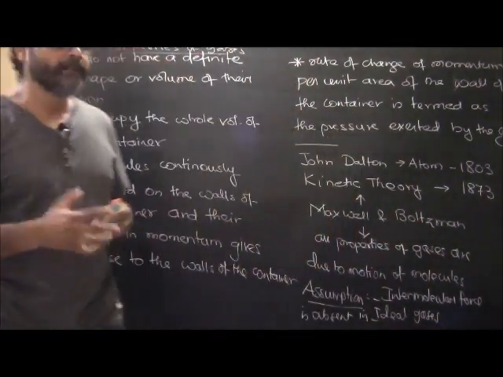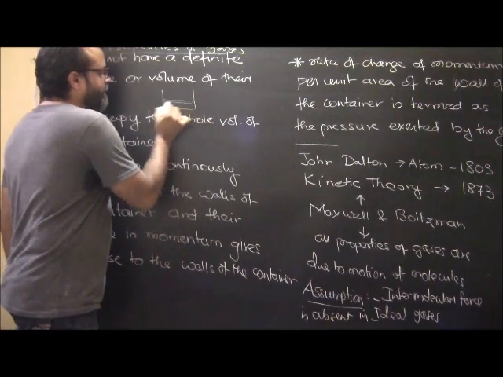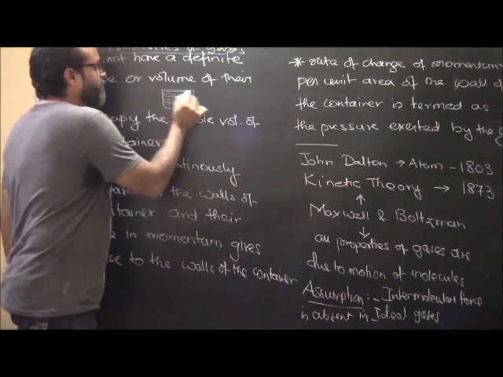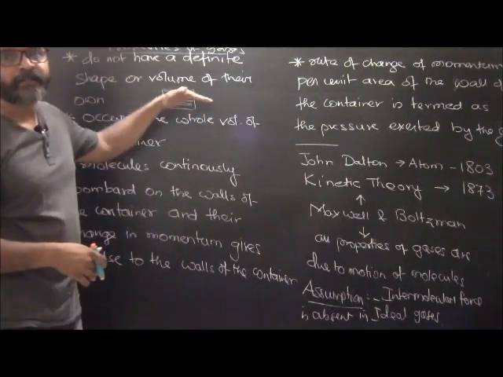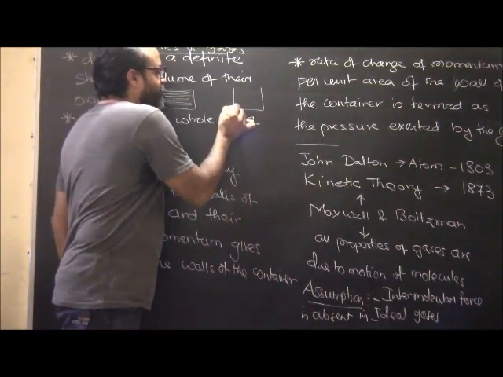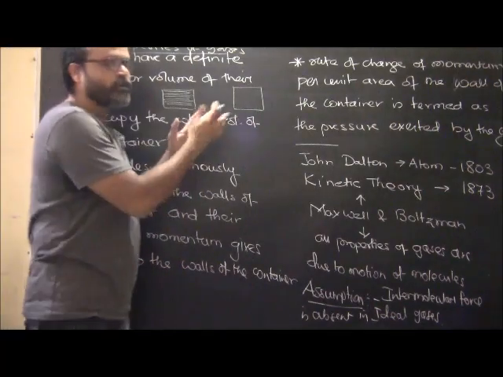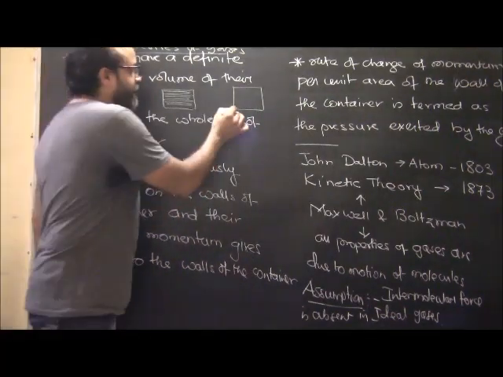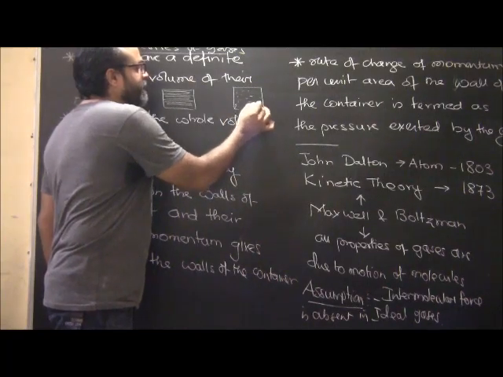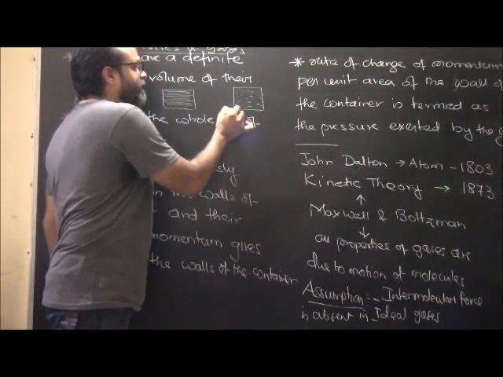When you put a liquid, it will occupy some part of the container. You put more liquid, then it will occupy more of the container, and maybe at some point it will be almost full. But when you fill a gas, even a very small amount, let's say this is an enclosed chamber, no gas is allowed to escape, and I burn one incense stick here. This incense stick will fill the entire container equally. I burn another incense stick and another one.